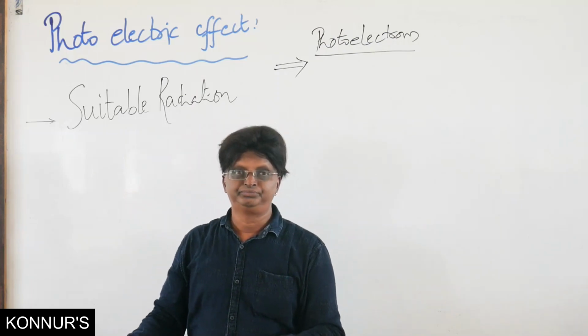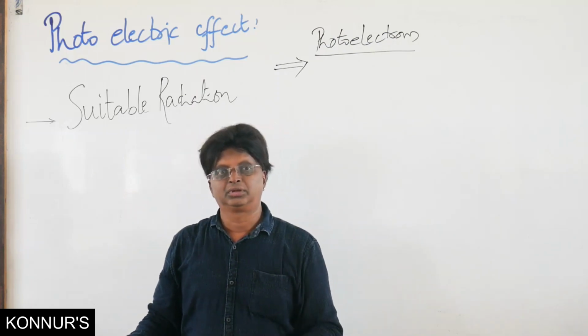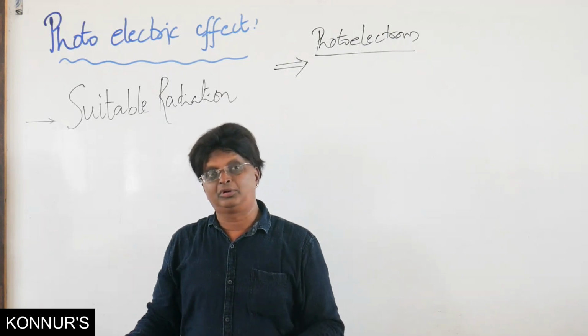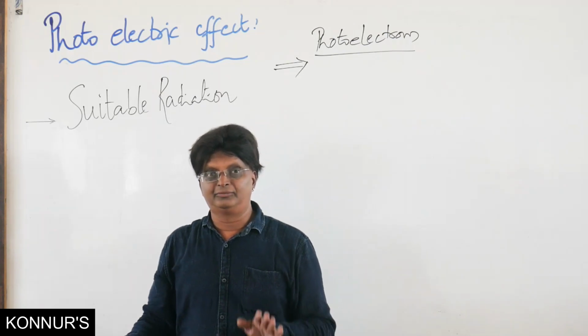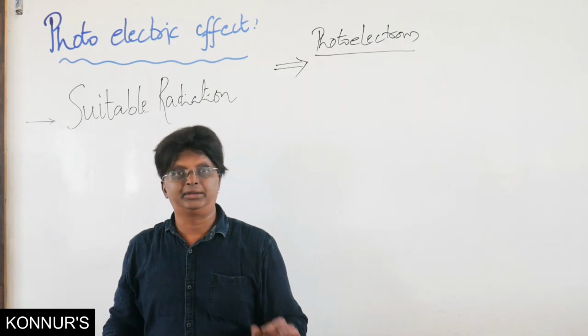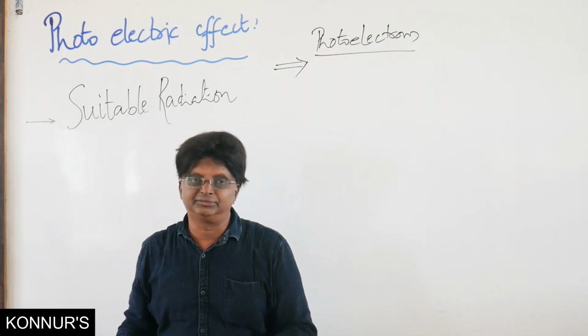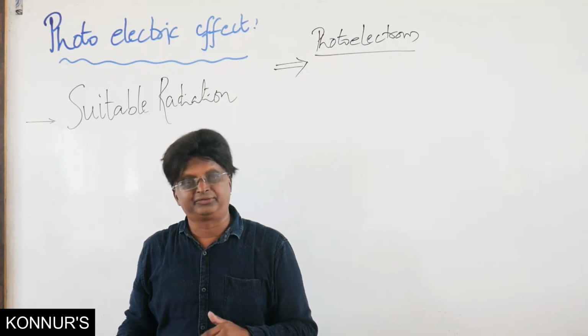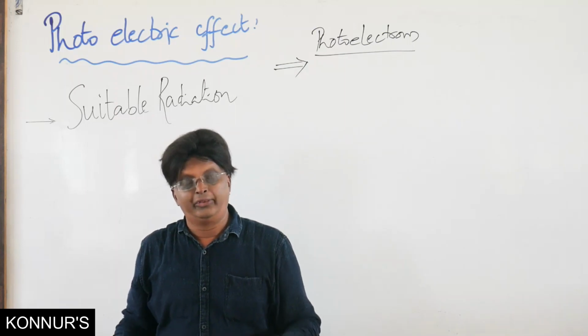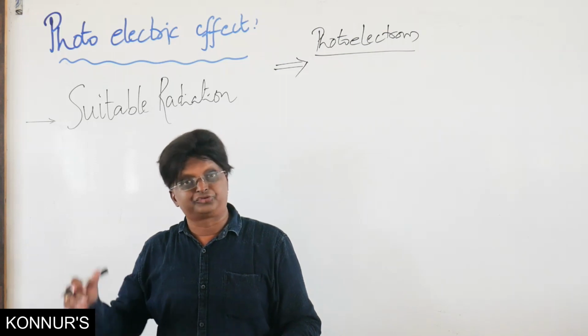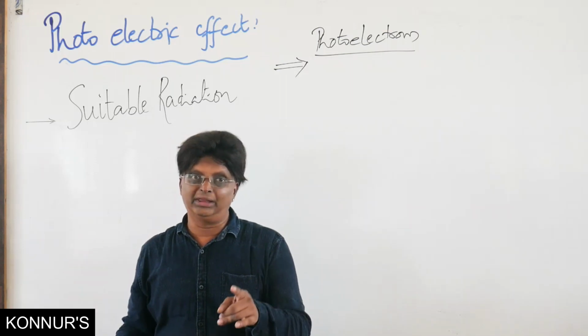This is thermionic emission. The second one is field emission. Under an intense electric field, metal surfaces do eject electrons. This is field emission. Now we come to our present topic, which is photoelectric emission.